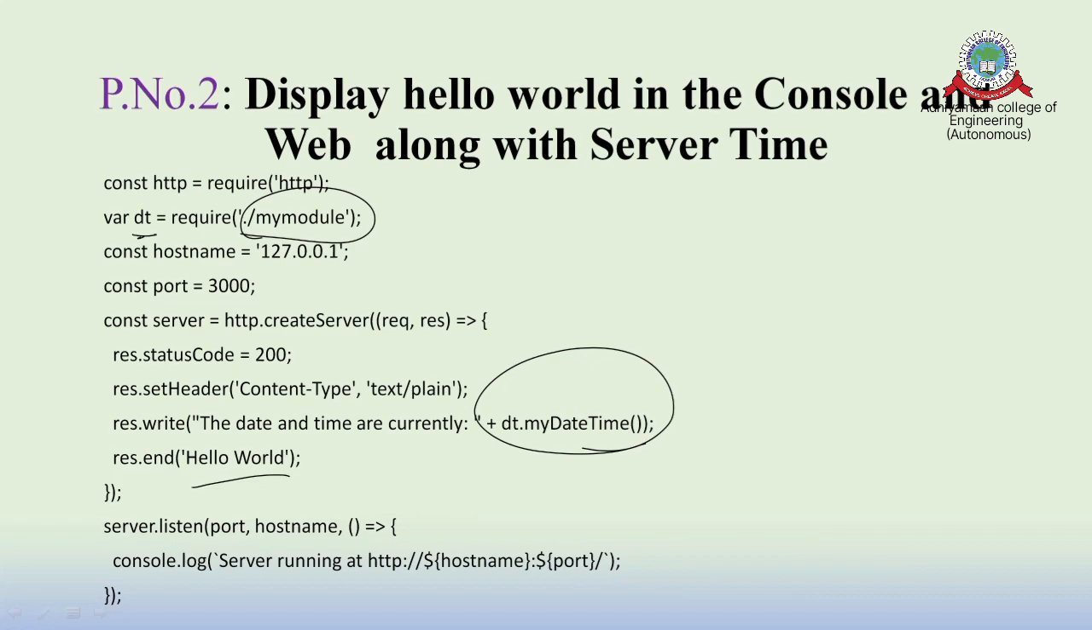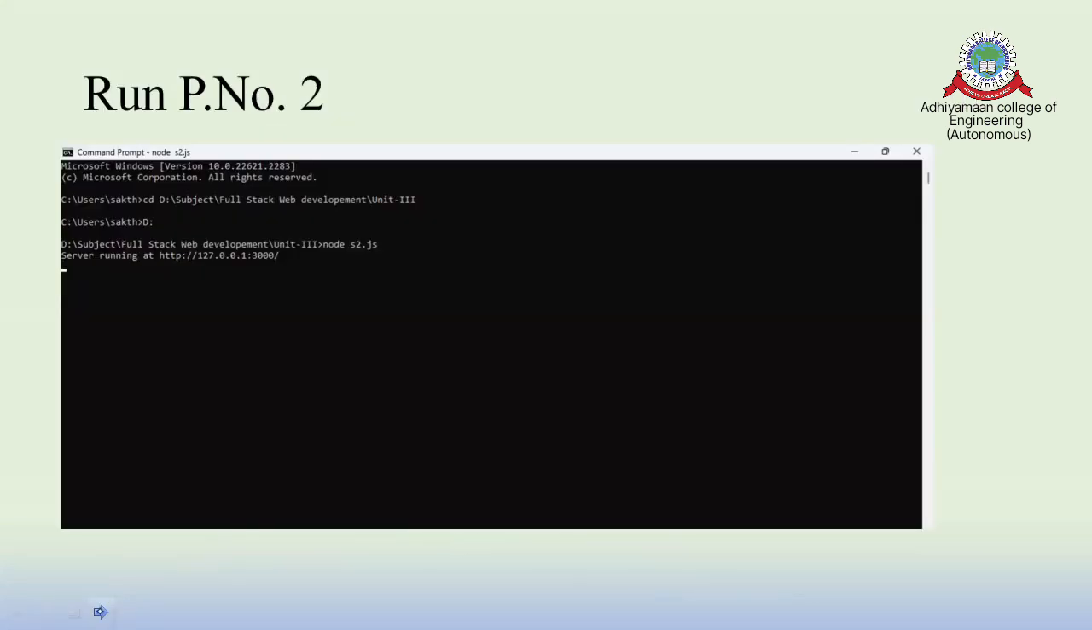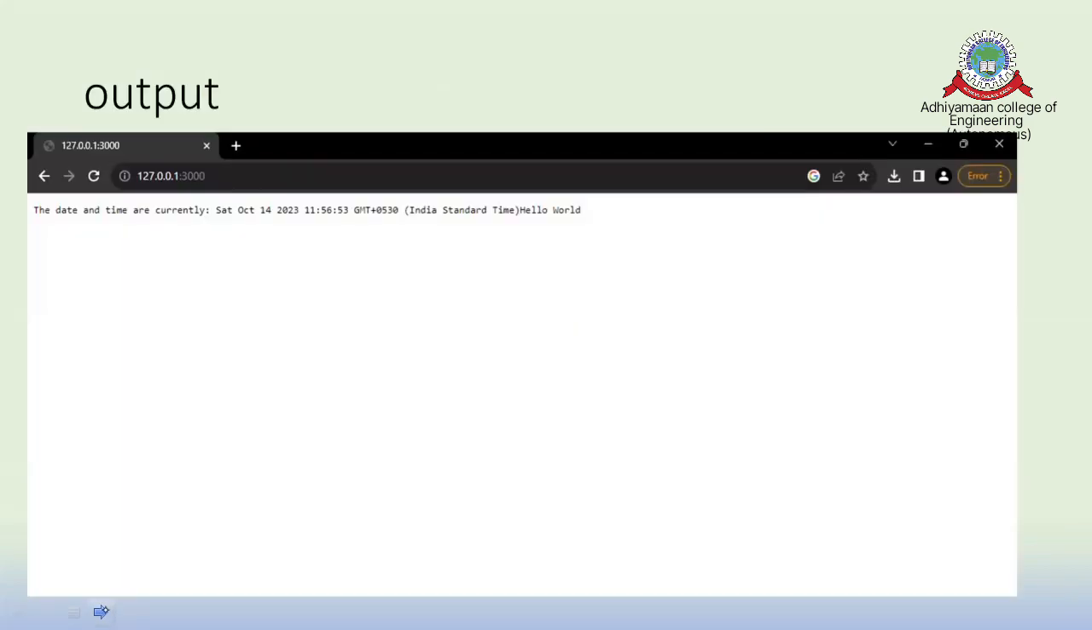And as usual, as I said in the previous program, we display the string in the console application. So you can see this is what it is. Now this is my second program, so I saved it as s2.js. So this is the running screen. And when I run the program, you can see here what is my current server date and time.